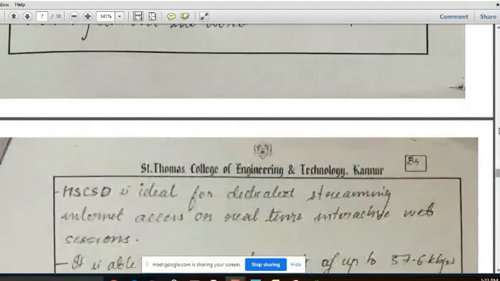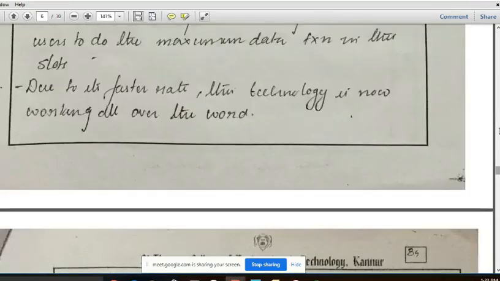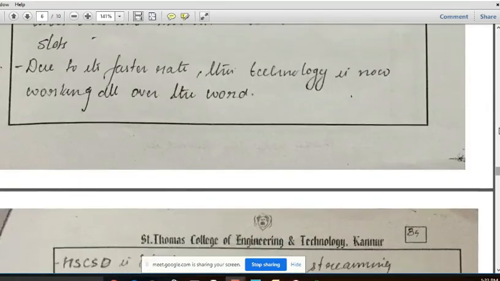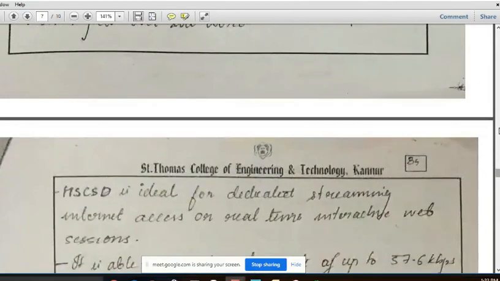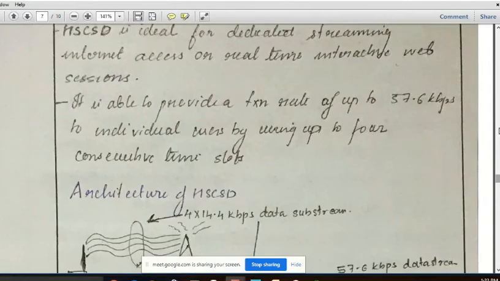HSCSD is ideal for dedicated streaming internet access or real-time interactive web sessions, due to its maximum data transmission in a speedy manner. It is able to provide a transmission rate of up to 57.6 kilobits per second to an individual user by using up to 4 consecutive time slots.